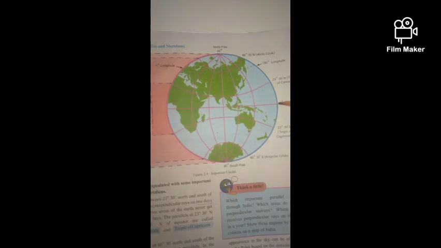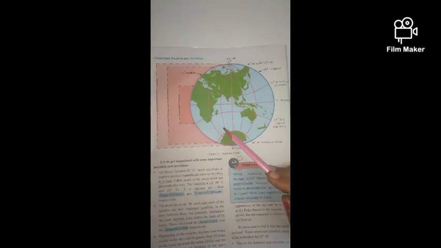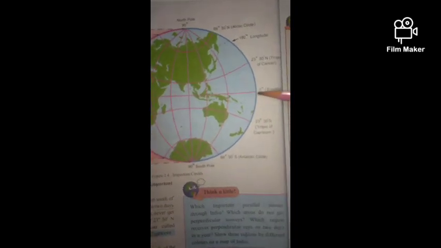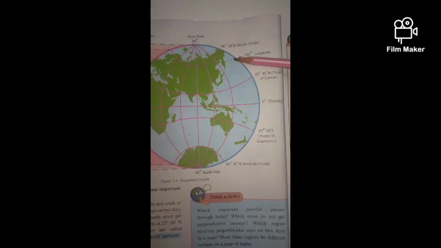Now here we can see the planet Earth. As I told you earlier, this is the line of equator, which measures 0 degrees. Then on the northern side, this is the northern hemisphere.